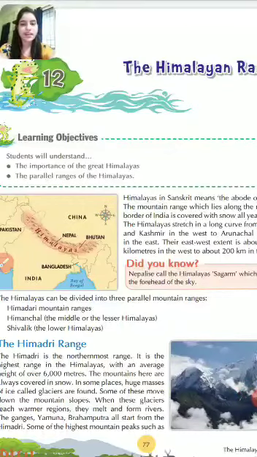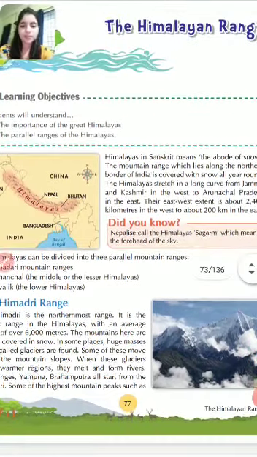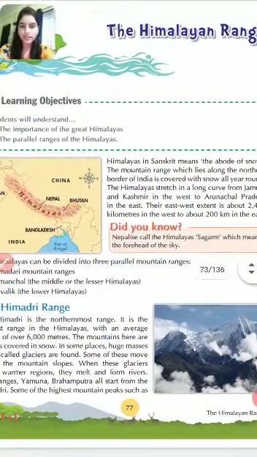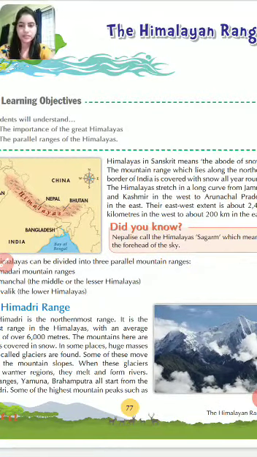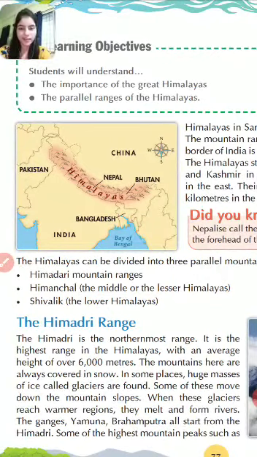Children, in today's class we will start chapter 12, that is the Himalayan range. Okay, the chapter name is the Himalayan range. Children, in this chapter we will discuss the great mountain Himalayas, and we will also discuss its divisions and its importance. Okay, so let's start.